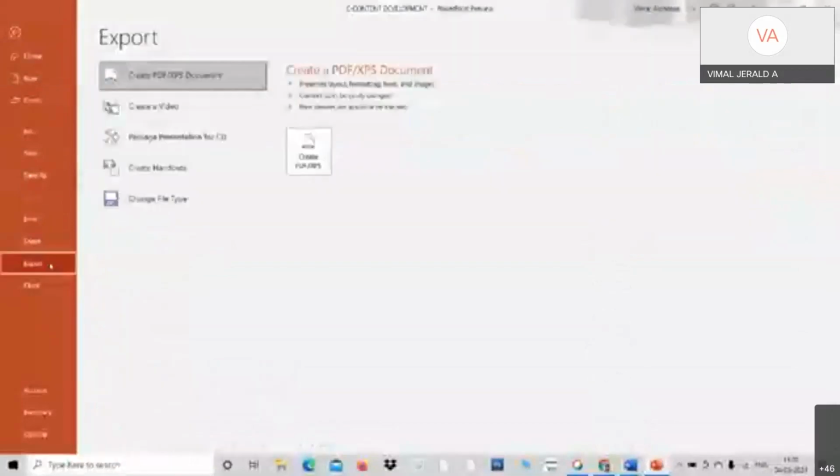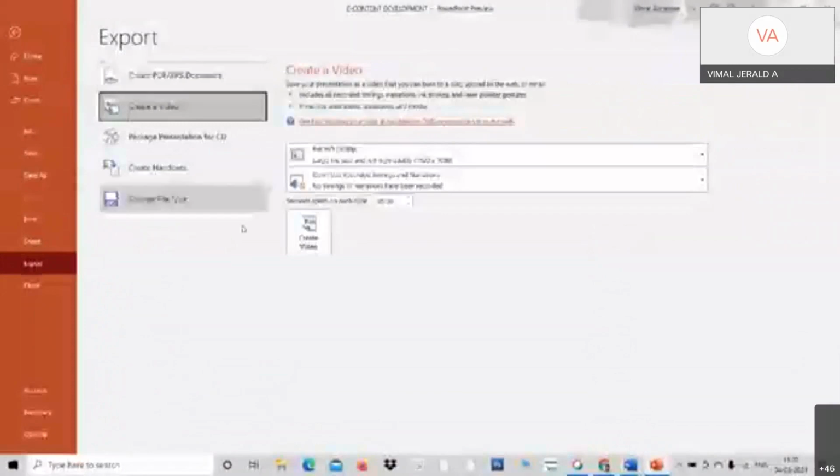Click here and you get a menu, create a video. Just click create video. Professors, I just clicked export here, file, export. For 2010 users, it is save and send. And click create video. Don't change anything here. By default, it is full HD. Just click create video.